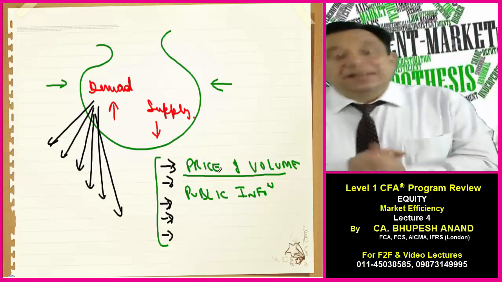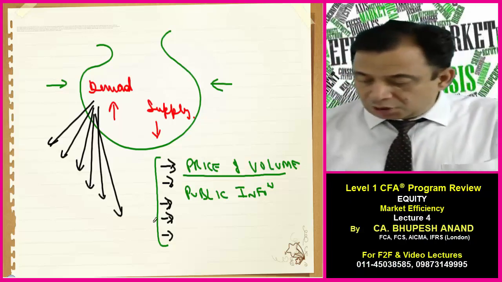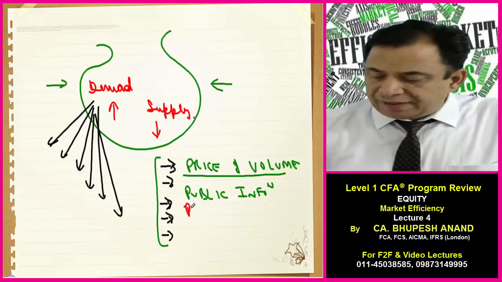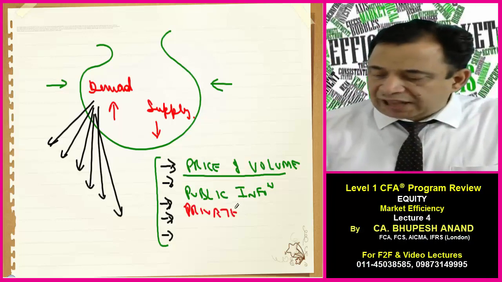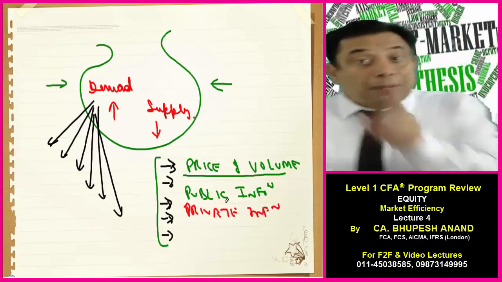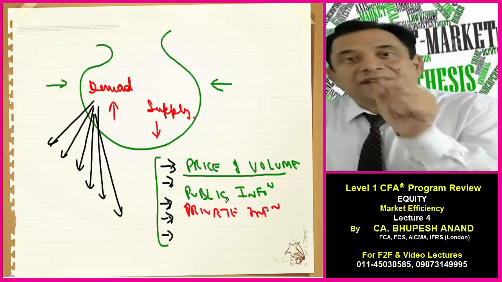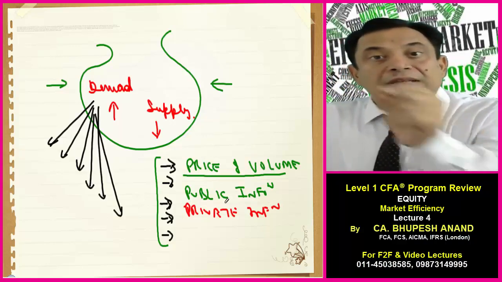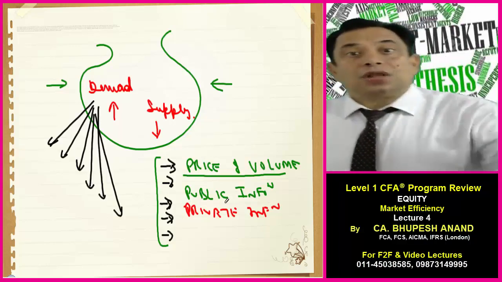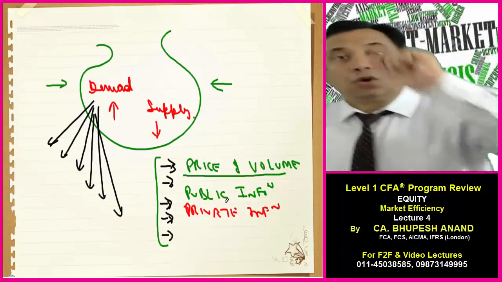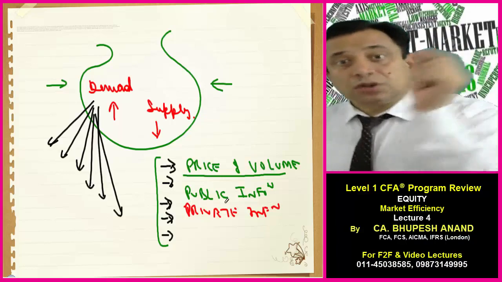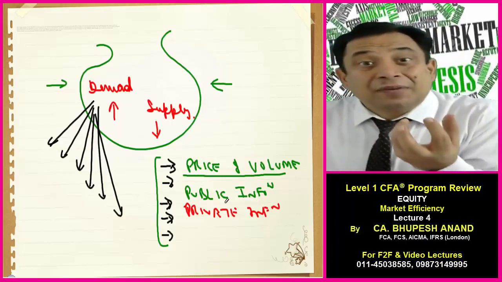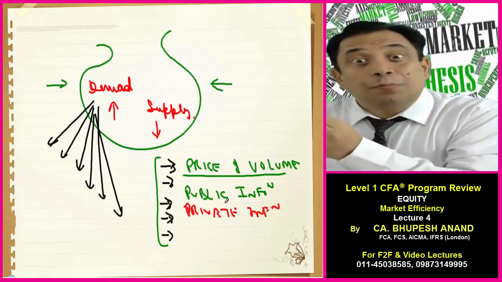Also, public information plays a very important role. Then I am coming to private information, that information which is not public, which is private. For example, the board of directors have decided to resolve, or they have resolved to come up with a rights issue, or they want to declare a dividend, or they want to go for bonus shares, or they want to go for a stock split. That is private information. It will take some time to become public.